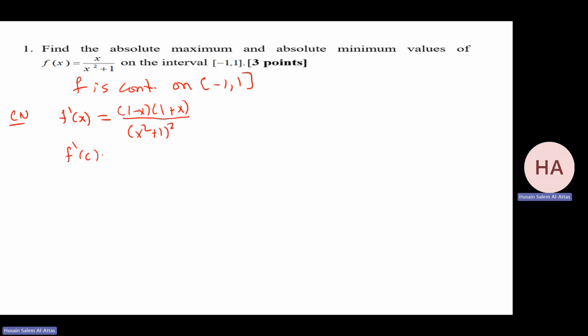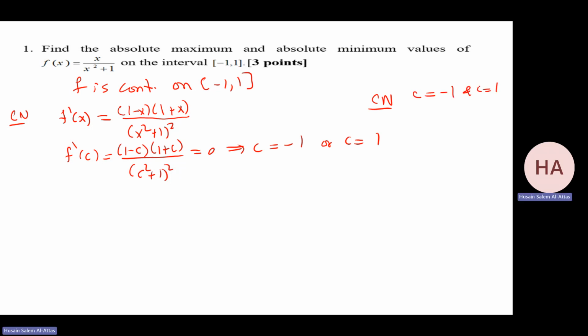So f prime at c will be 1 minus c times 1 plus c over c squared plus 1 squared. Make it equal to 0. So you have c equal minus 1 or c equal 1. For sure, these are the critical numbers.